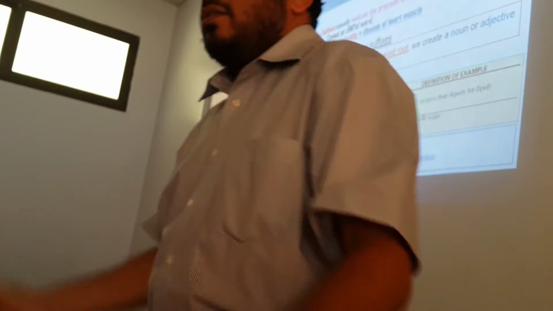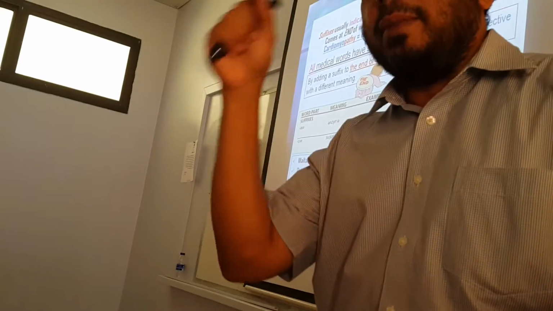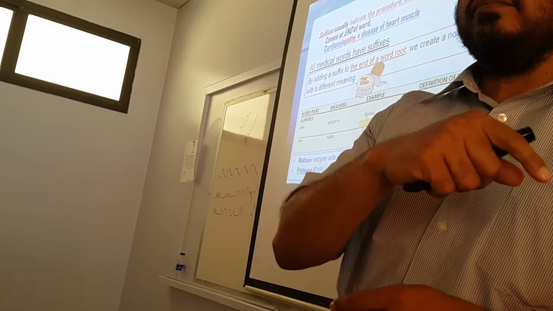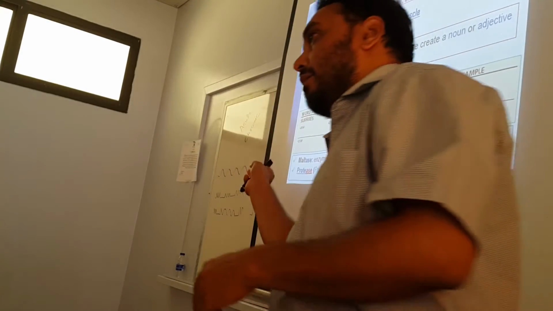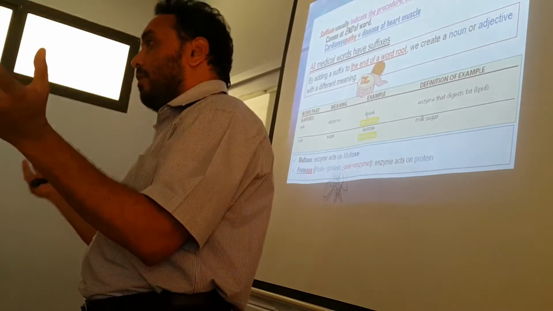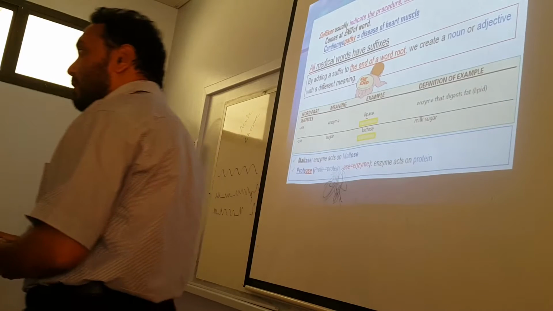Cardiomyopathy, disease of the heart muscle. When you add pathy, this pathological condition, this disease is occurring in the muscle, myo, of the heart, cardi. Cardiomyopathy. Okay, so we are giving an entirely new meaning, which means what?